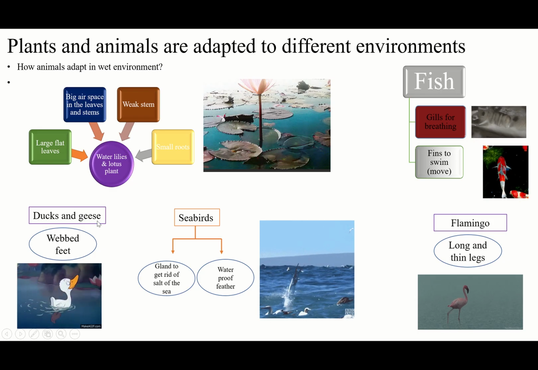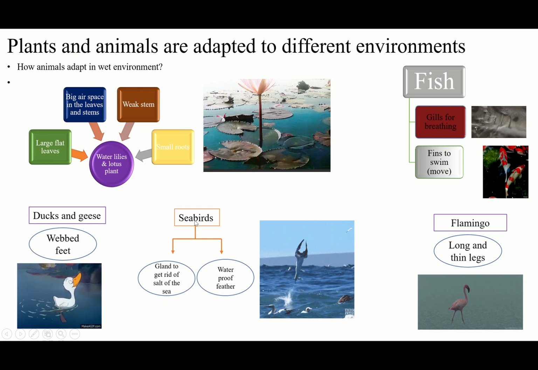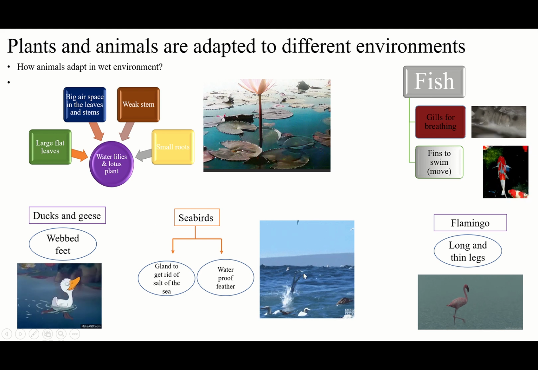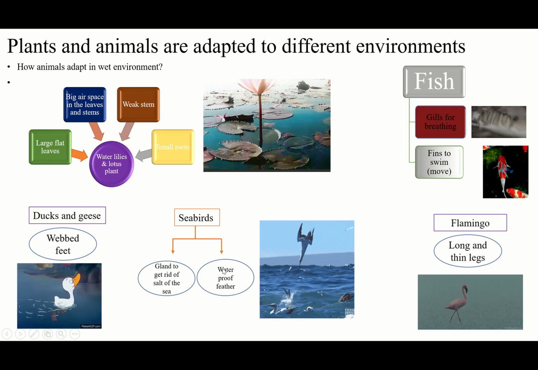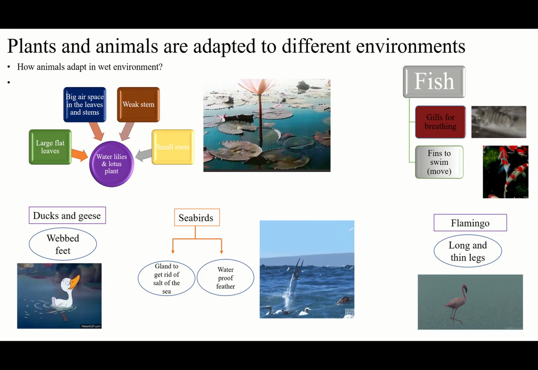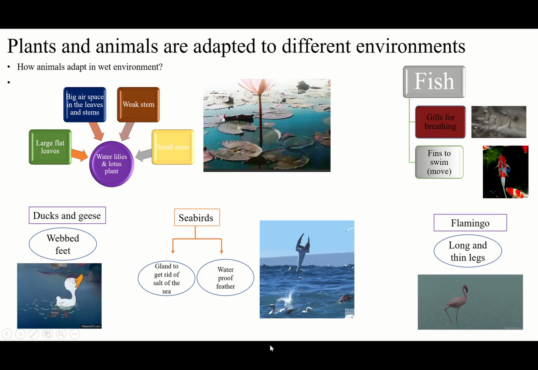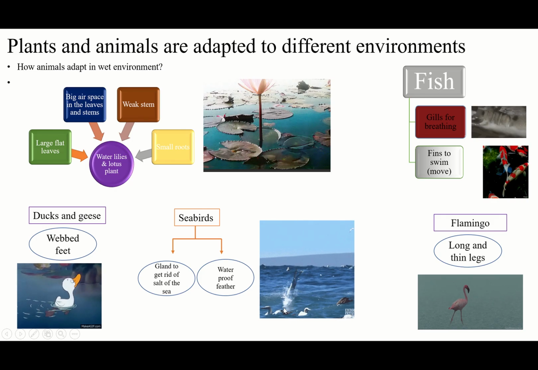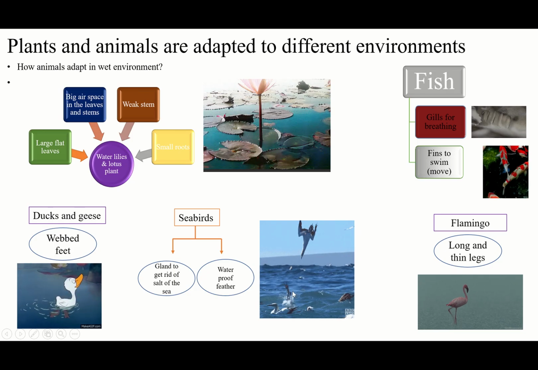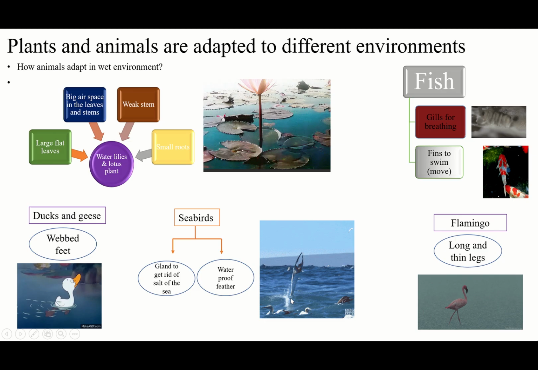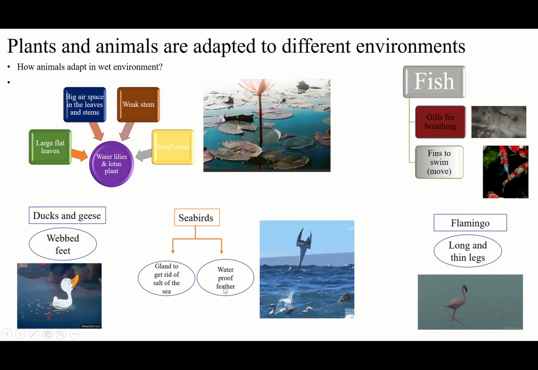We have many kinds of animals that live inside the water. Seabirds, guys, you see here. Seabirds have two things. One, waterproof feathers. You see it's here outside. They dive for catching fish, and they get out easily because they have waterproof feathers.